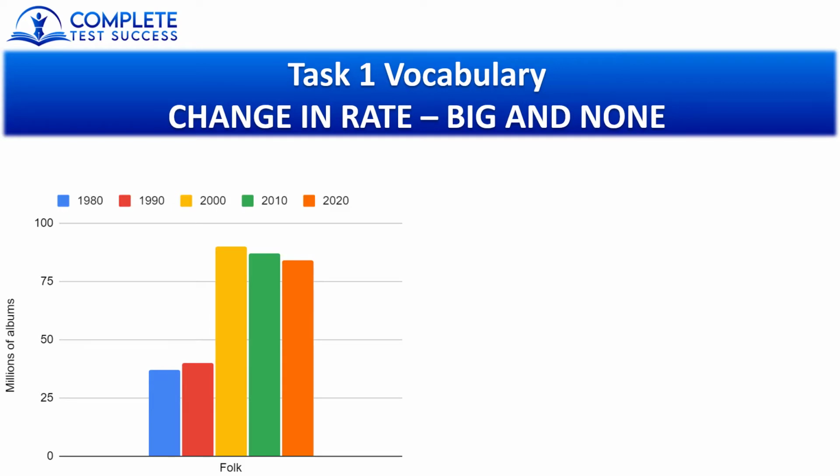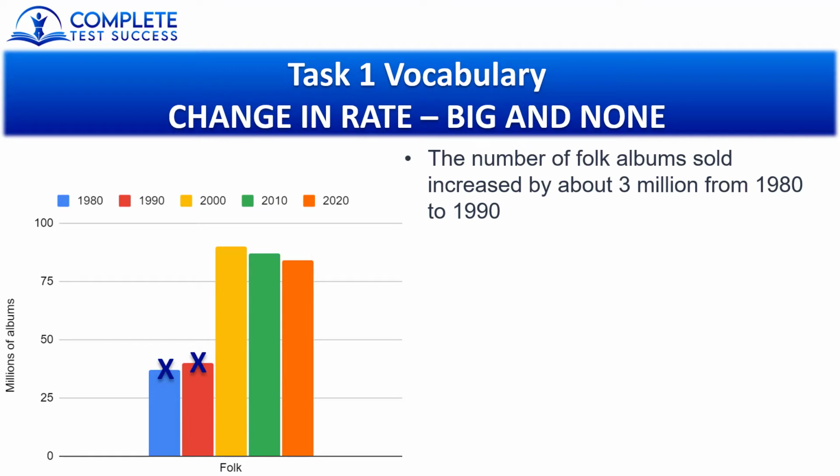So in the examples we've looked at so far, the rate of change has been the exact same from year to year. Now there are words to describe this, but there are also words to describe when the rate changes significantly. So first I'll describe what happened between 1980 and 1990. Now, when there are just 2 years like this, there will never be anything significant about the rate. So I will just say, the number of folk albums sold increased by about 3 million from 1980 to 1990.